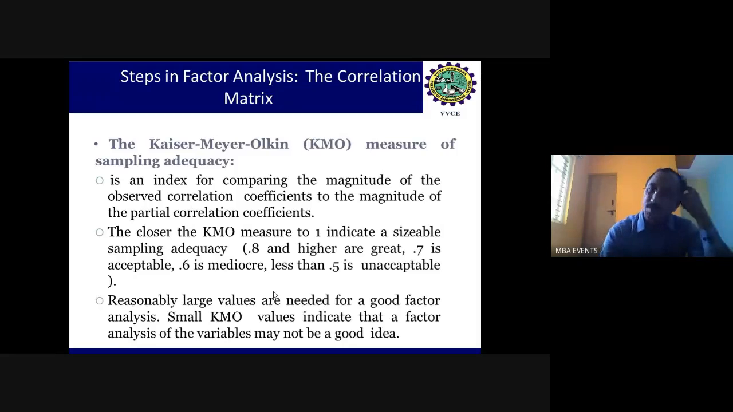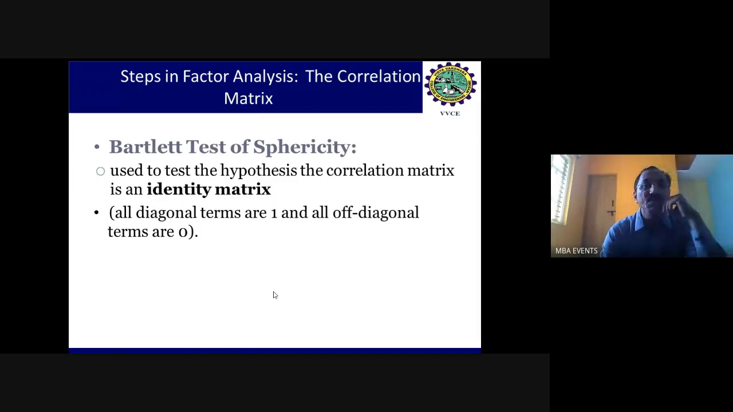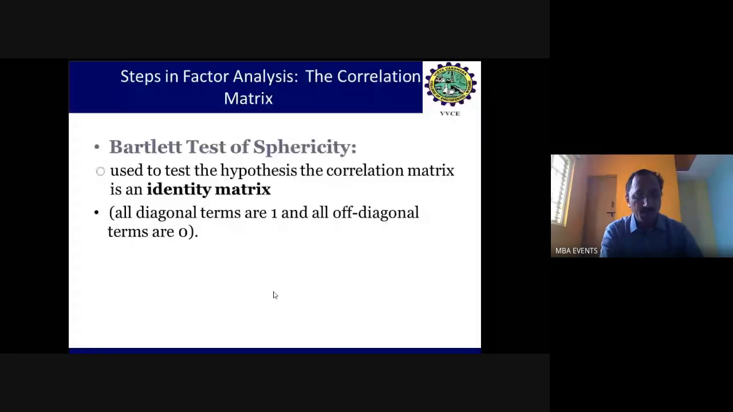Before that, for Bartlett's test of sphericity, when we are doing the correlation analysis, we frame the hypothesis of whether the identity matrix exists or not. To prove this hypothesis, what is important is the significance level. If it is significant, then we can say the identity matrix exists. If the significance is poor, that means the relationship does not exist.